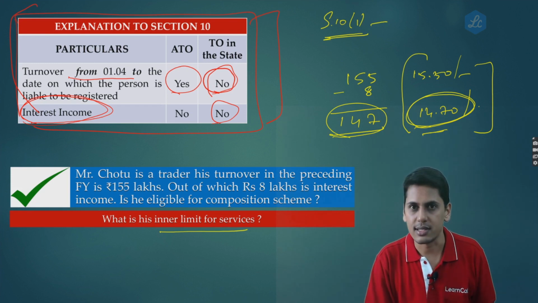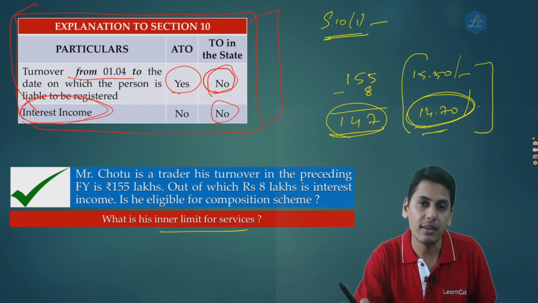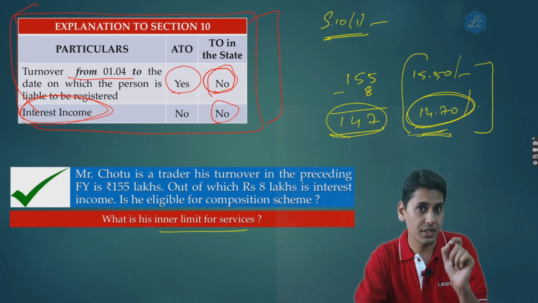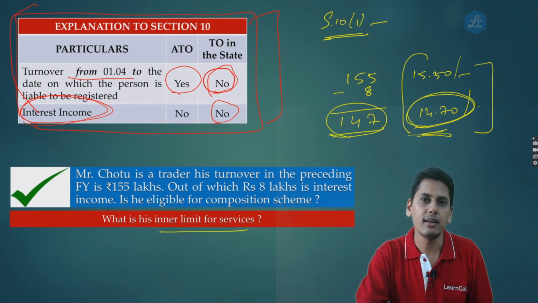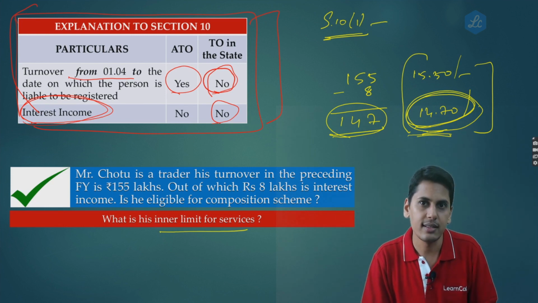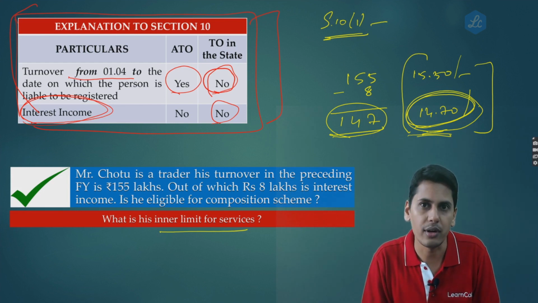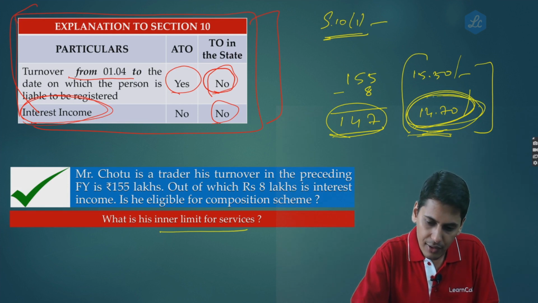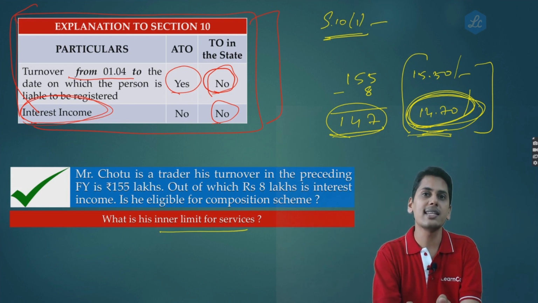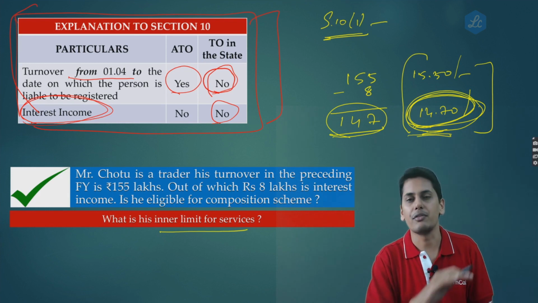He can supply services till this amount. Now friends, the second question and a very peculiar question. Please understand, this question is a little tricky. In the current financial year, he can supply services up to 14.70 lakhs. There is absolutely no doubt about it. Now the question is, in the current financial year, this 14.70 lakhs, is it in addition to interest income, or is this 14.70 lakhs also including the interest income, if at all I have any interest income in the current financial year.